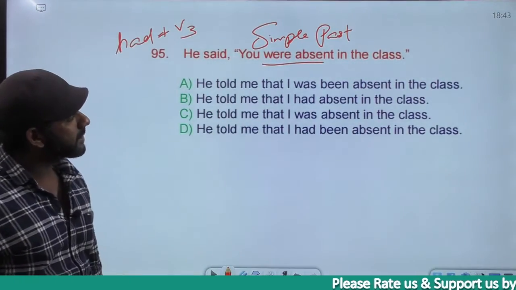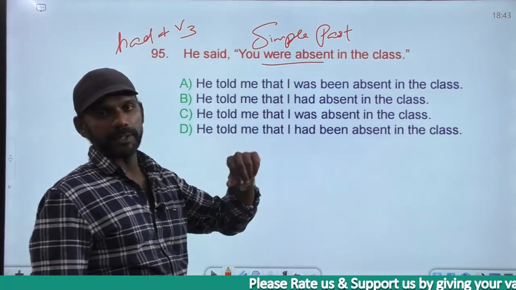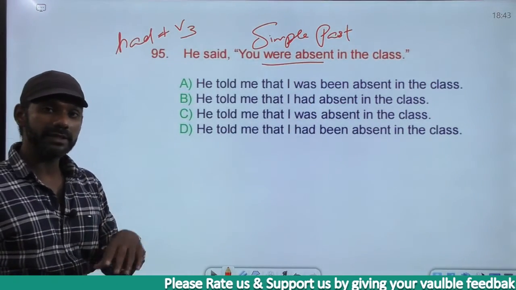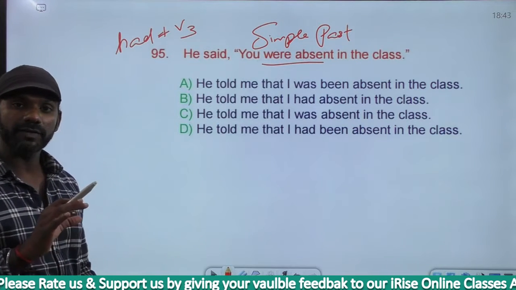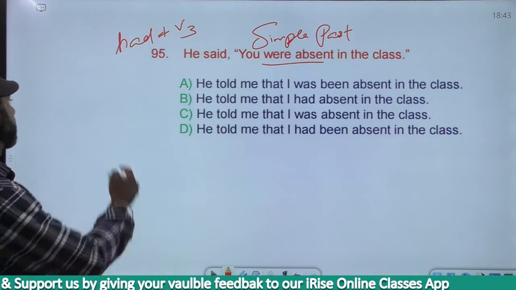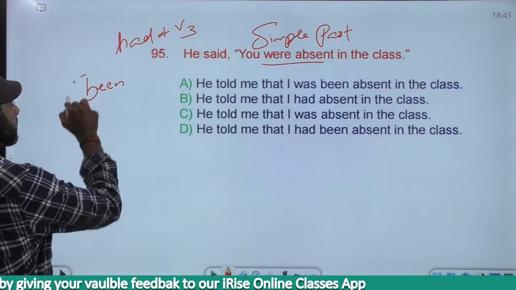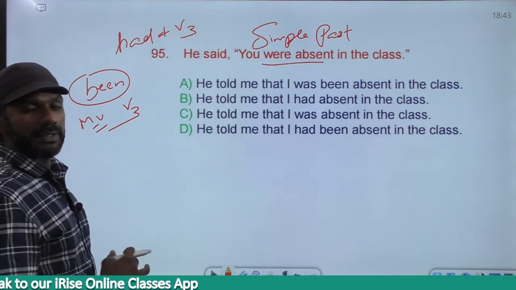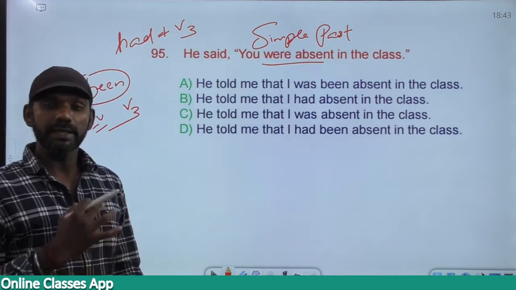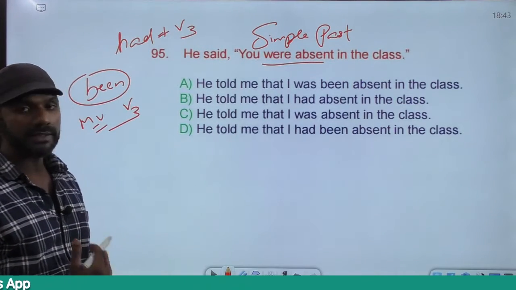I've given a similar example while discussing the rules. You were absent in the class, there's no main verb here. In the past perfect tense, main verb must be there. I told you, when there is no main verb after has, have or had, then been acts as a main verb in the V3 form.